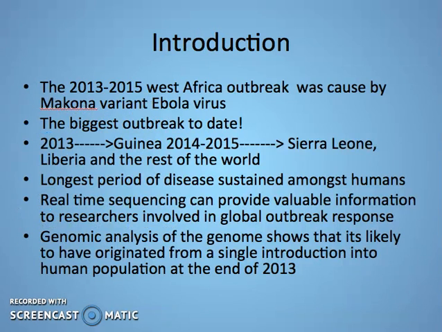First of all, this study was carried out after the outbreak of 2013 to 2015, which was caused by the Ebola virus variant known as Makona variant in West Africa. This is the biggest outbreak to date with more than 11,000 deaths. The disease was first found at the end of 2013 in Guinea, and throughout 2014 to 2015 it spread to Sierra Leone, Liberia, and then the rest of the world, although only selected cases are found outside West Africa, and those were contracted by people working in West Africa.